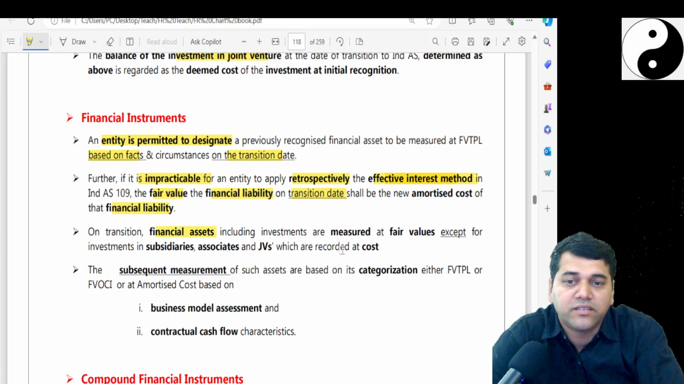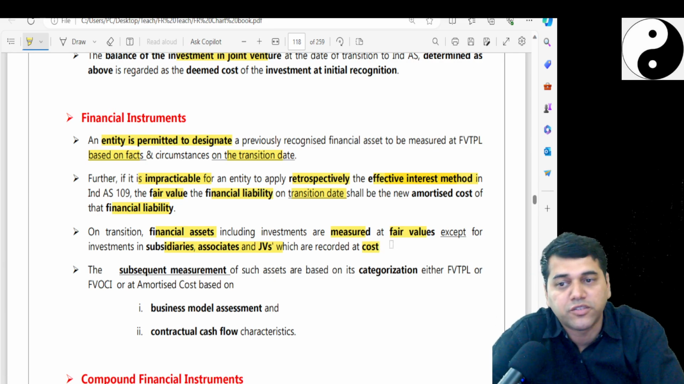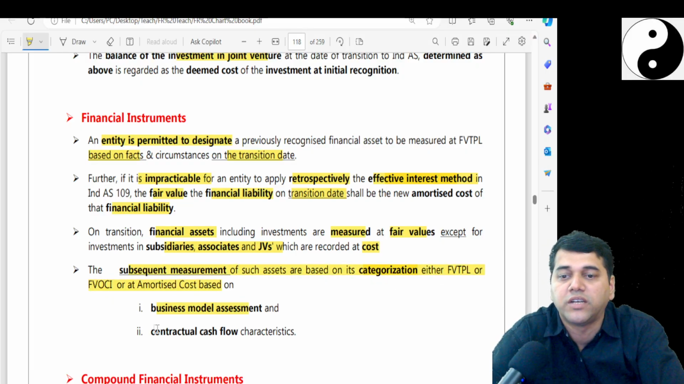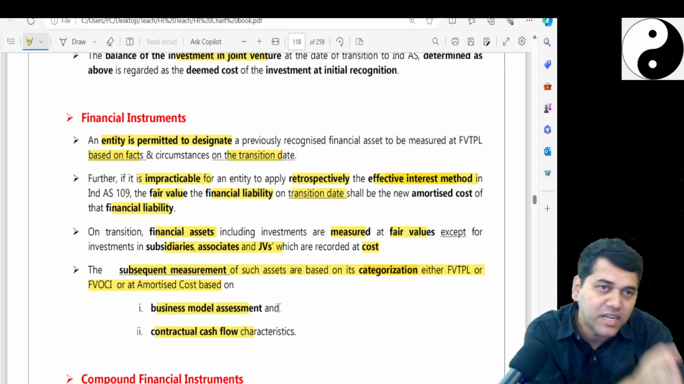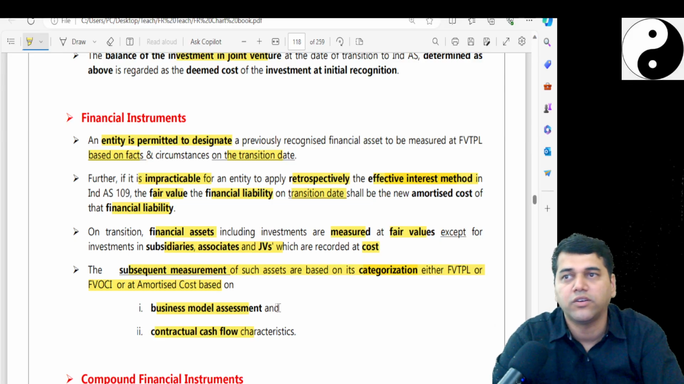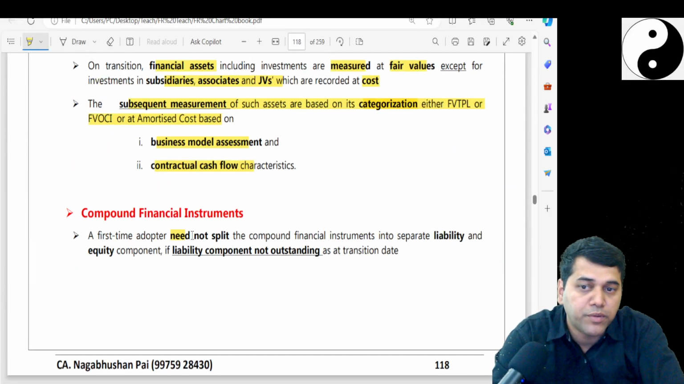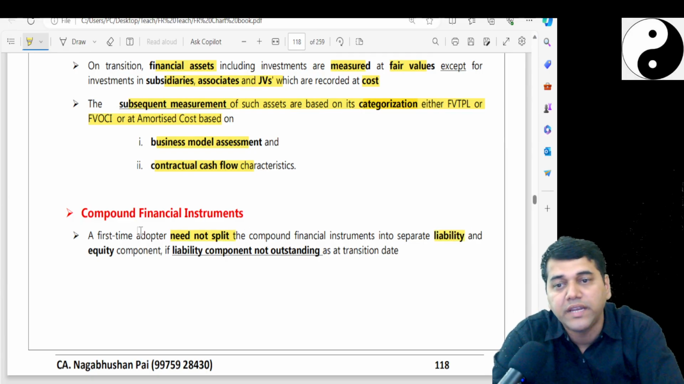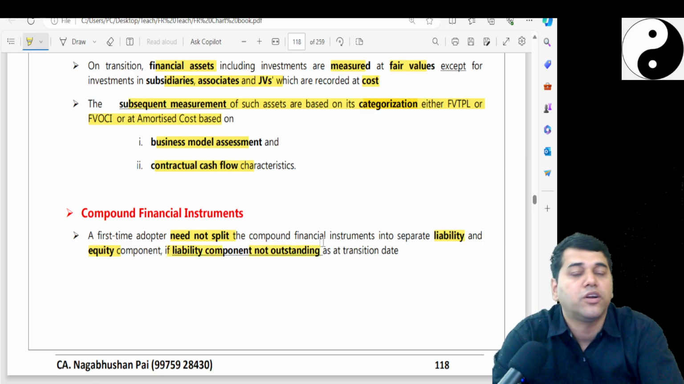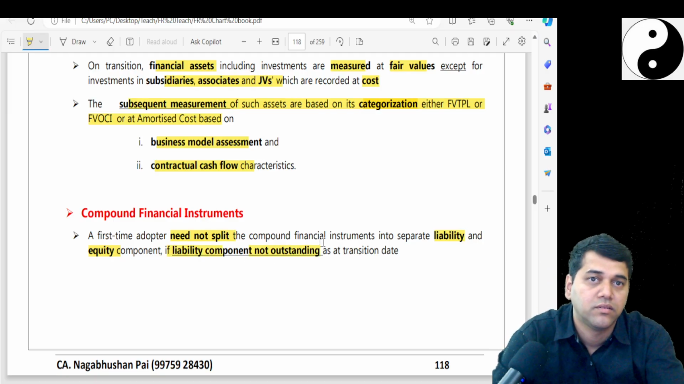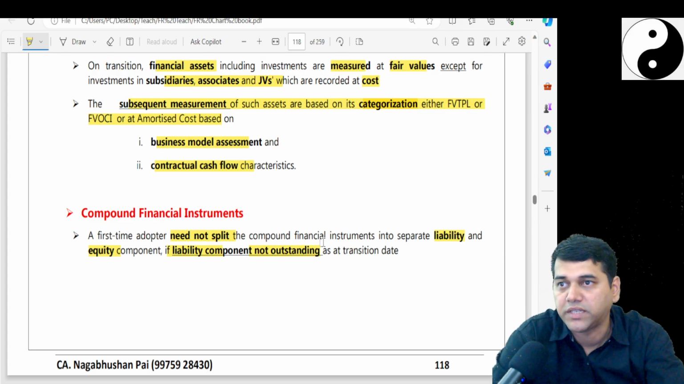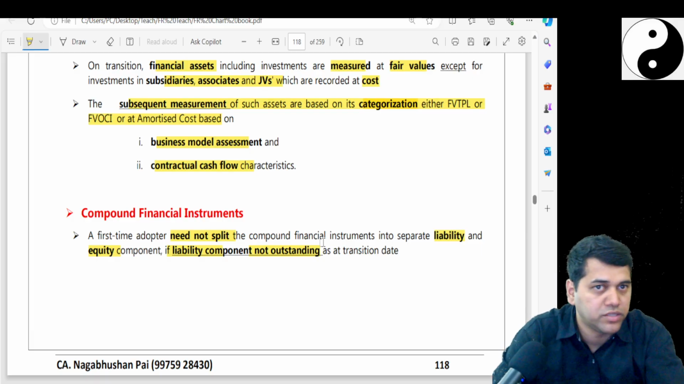On transition, financial assets are measured at fair value except subsidiaries and associates, which can be measured at cost as per Ind AS 27. The subsequent measurement of such assets is based on categorization, which is the business model test and the SPPI test. After transition, if any new assets come, 109 becomes applicable. The last one is the compound financial instrument. So the first-time adopter need not split the compound instrument into equity and liability if the liability component is not outstanding on the transition date. If it is outstanding, then you may have to split. Yes, so these are all the provisions.